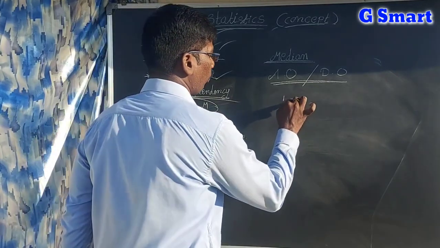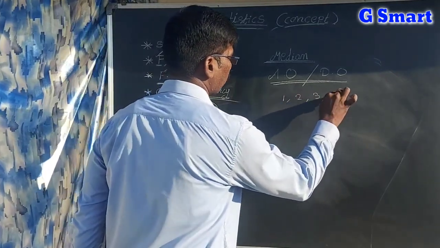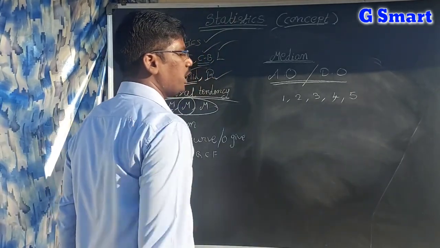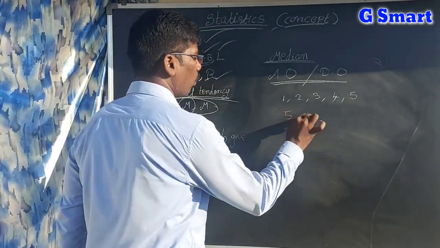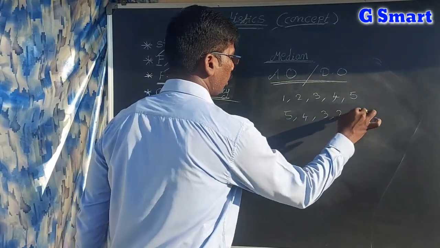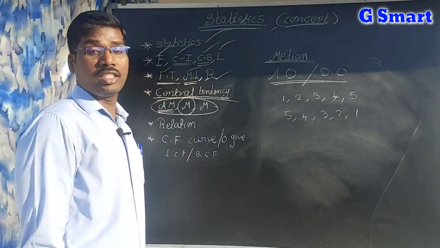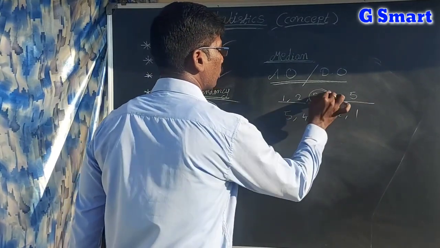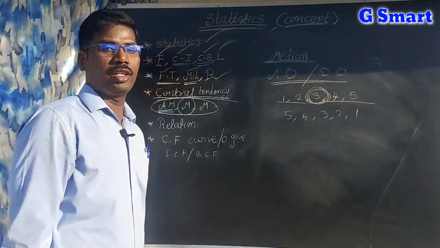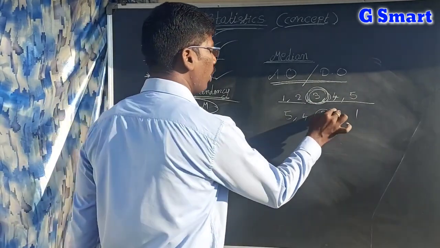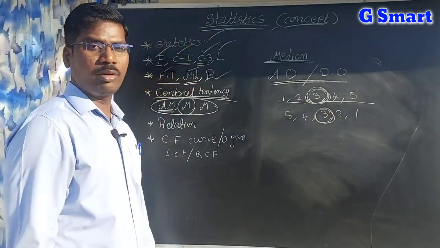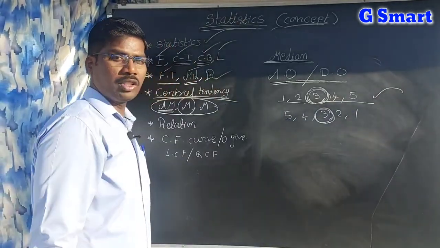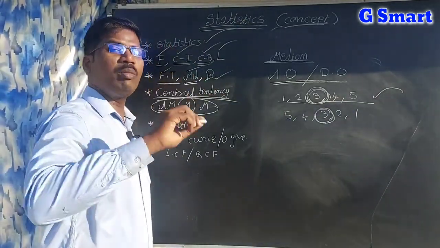For example, take 1, 2, 3, 4, 5, in ascending order, or 5, 4, 3, 2, 1 in descending order. The mid value here is 3, so that is called the median. If the number of observations is an odd number, then the mid value is the median.